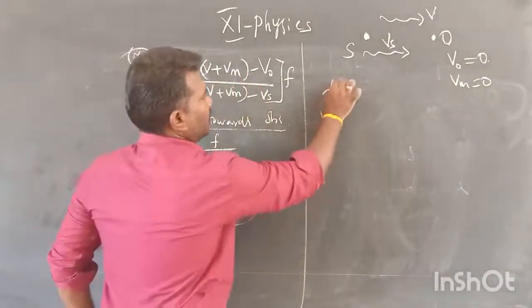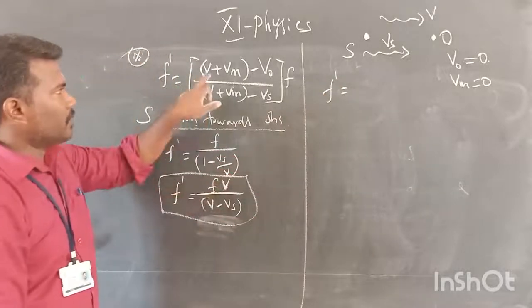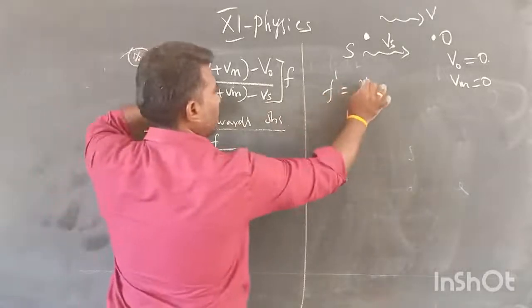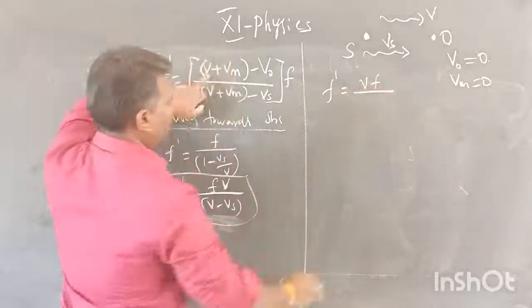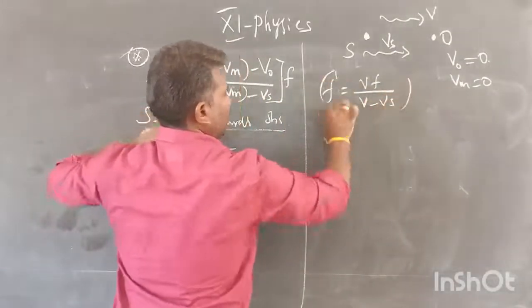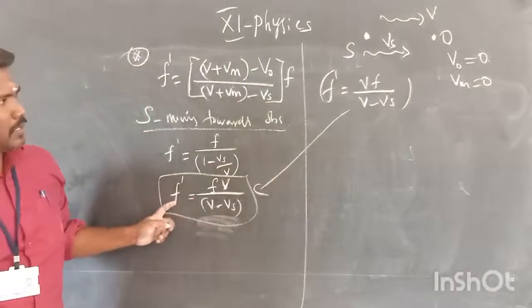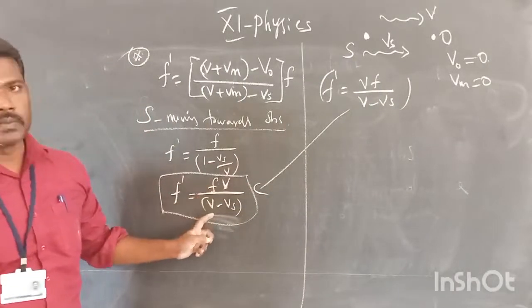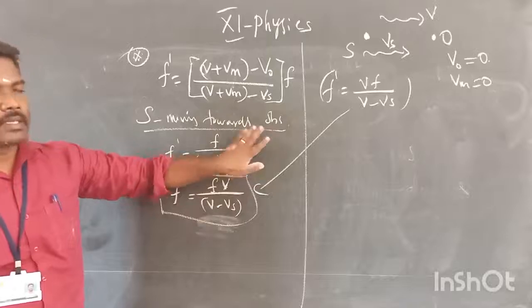So V naught 0, Vm 0. The final equation: F dash is equal to V F divided by V minus Vs. Let's check it. F dash is equal to V F divided by V minus Vs. Okay, so this is the first case.